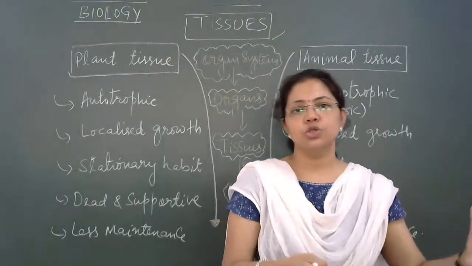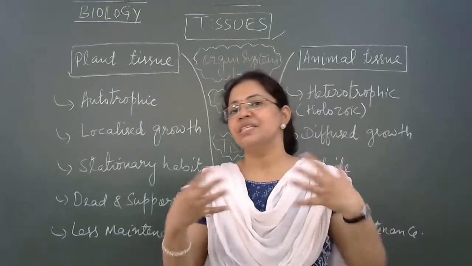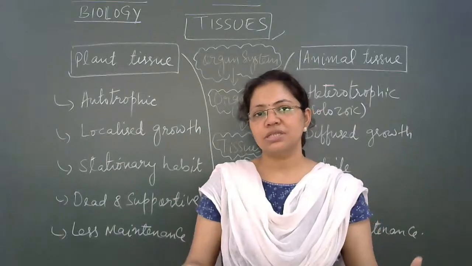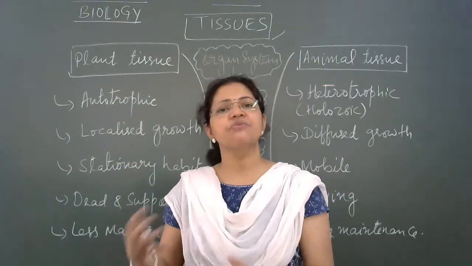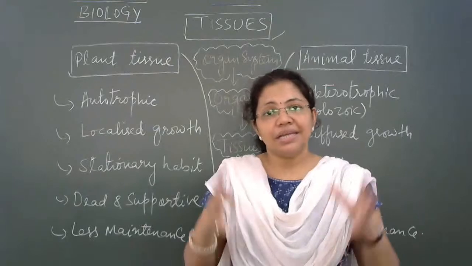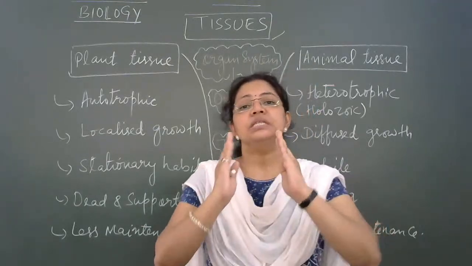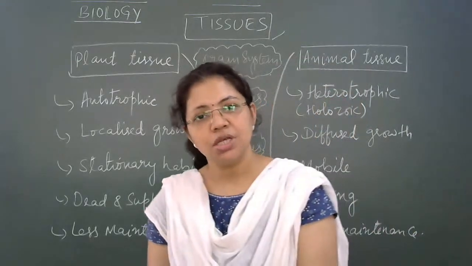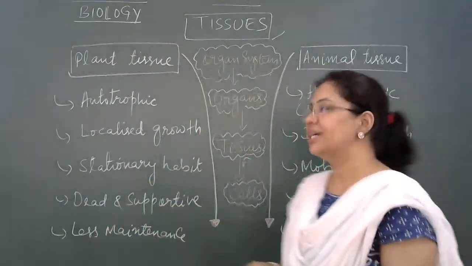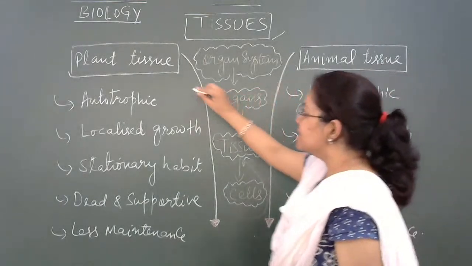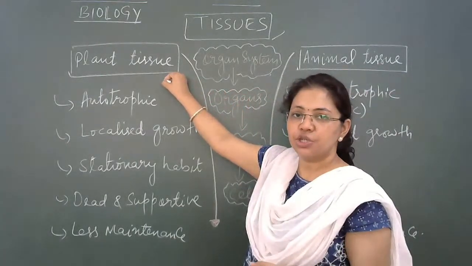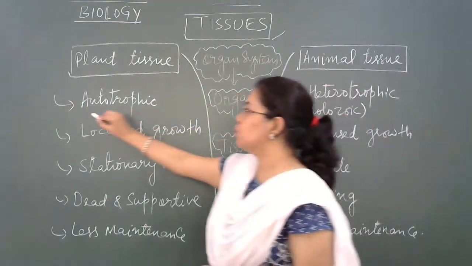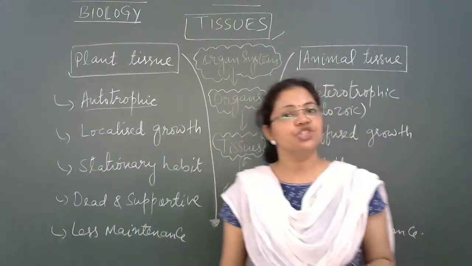It means that in plants also, that is in nutrition, respiration, excretion, all life processes take place. And the same processes occur inside our body also, that is we animals, right? But still there are some demarcating differences between plant tissues and animal tissues. So what are those? Let's try to discuss here. So the first difference which arises between plant tissues and animal tissues is with respect to their mode of nutrition.